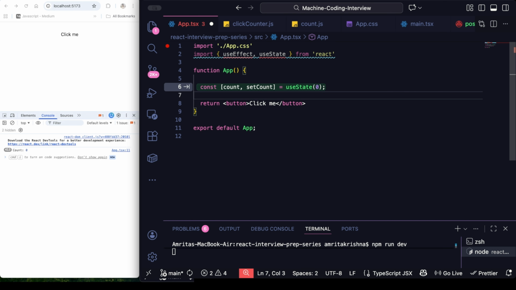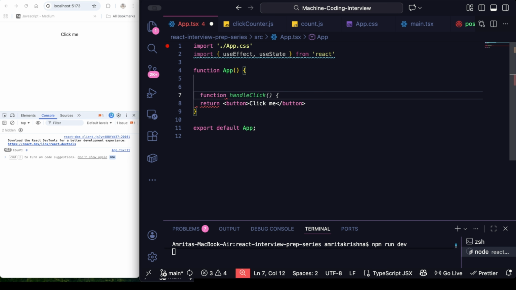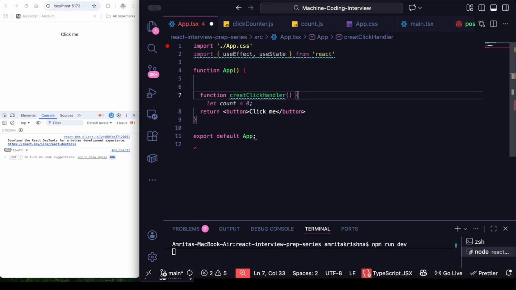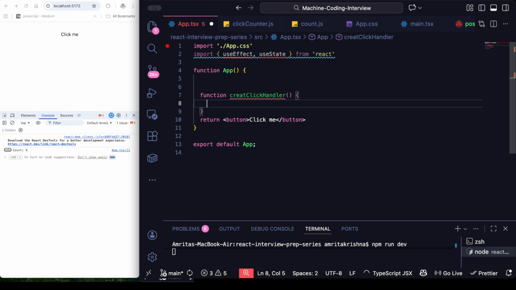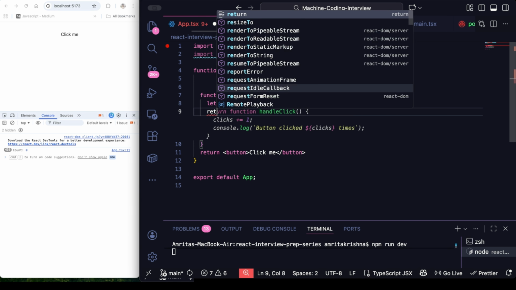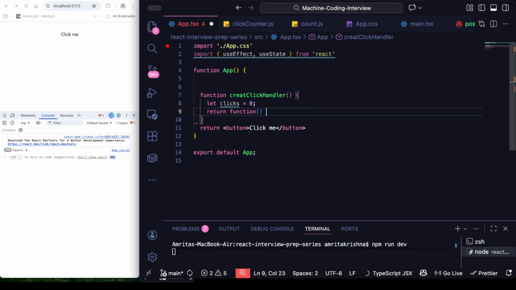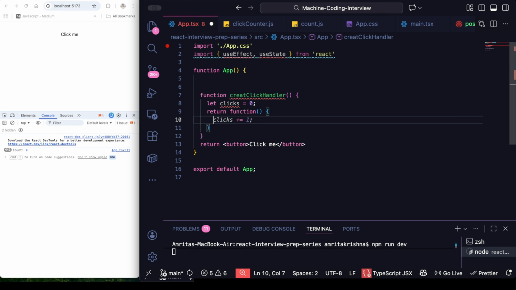So first we write the function. The function is createClickHandler. Very disturbing, this GitHub Copilot. And here we create a simple variable clicks, which has 0 as initial value, and then it returns an anonymous function, no name, just doing some code logic.